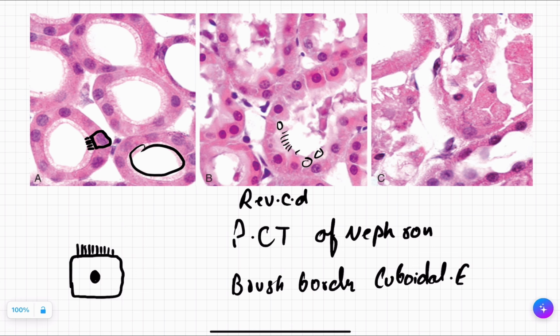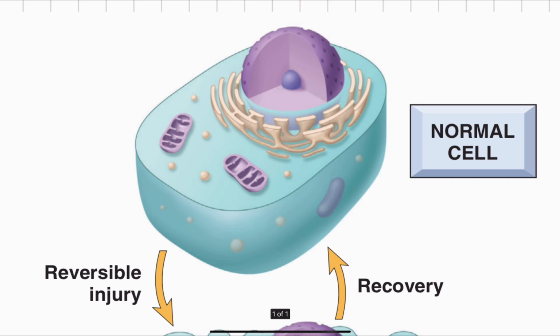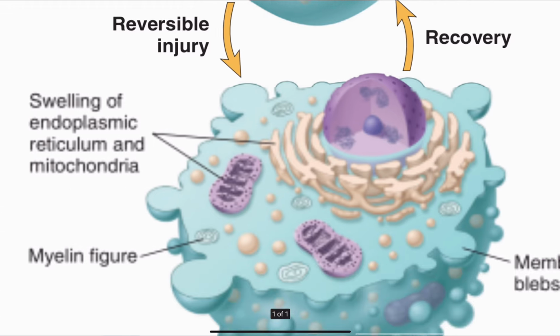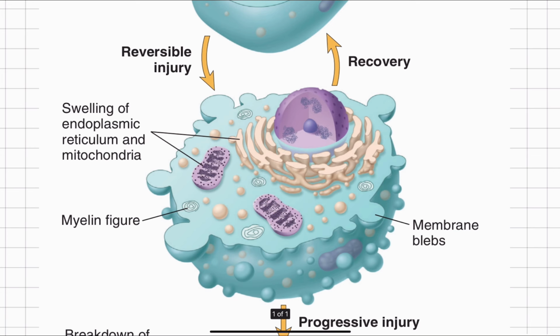At the end of reversible cell damage, we will see the damage of the cell membrane in the form of membrane blebbing. How does a membrane bleb appear? They appear in this way. So this is our normal cell, and I said after the hydropic degeneration has taken place, small blebs will occur in the cell membrane. You see this small spherical outgrowth, these are the membrane blebs.